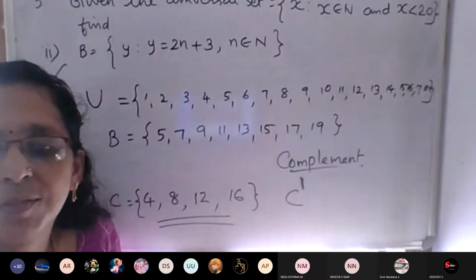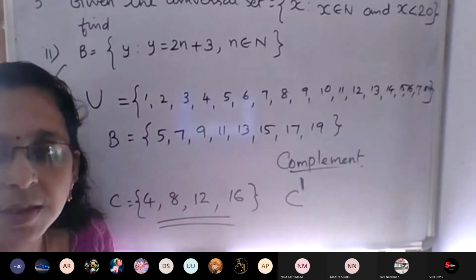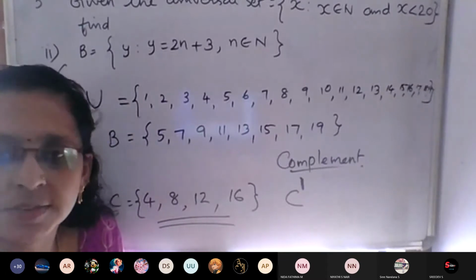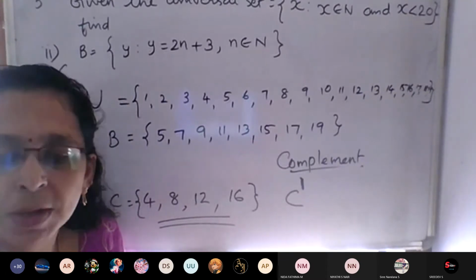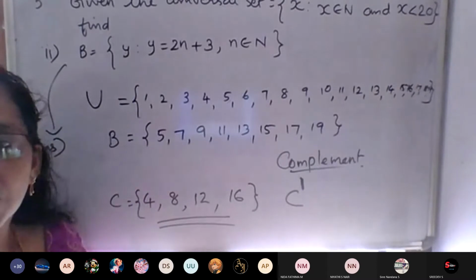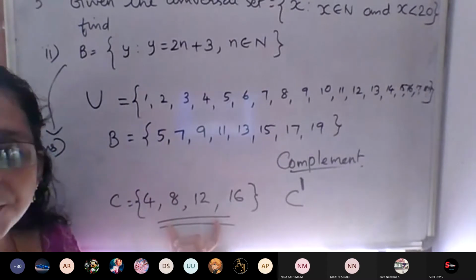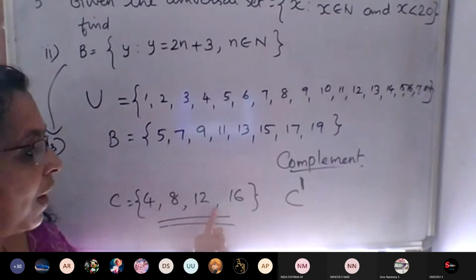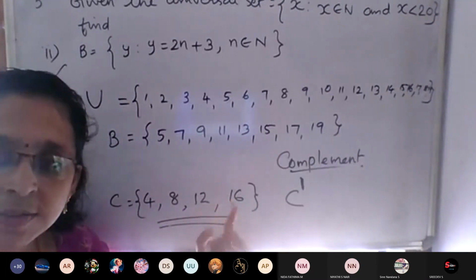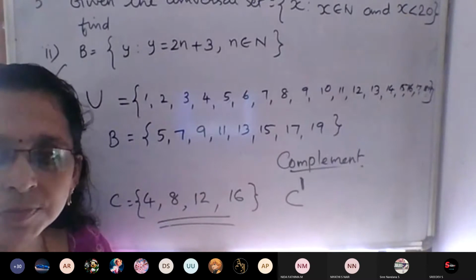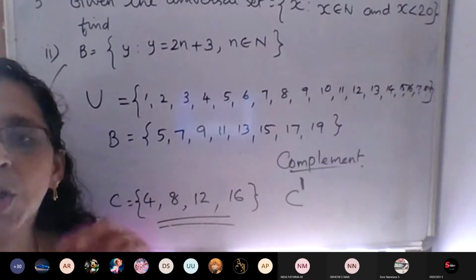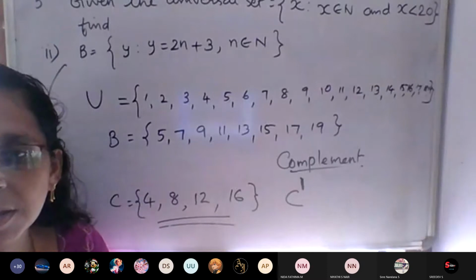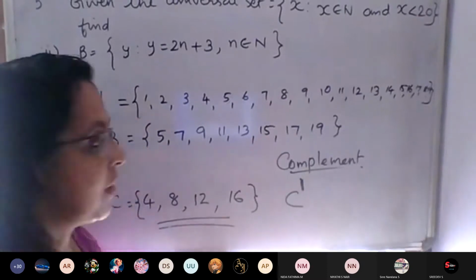Elements which are not in C, but should be in the universal set, are known as the complement of that set C. So what is the complement of set C? Which are the elements in C? 4, 8, 12, 16. So C complement means elements which are not in C, but should be in the universal set.